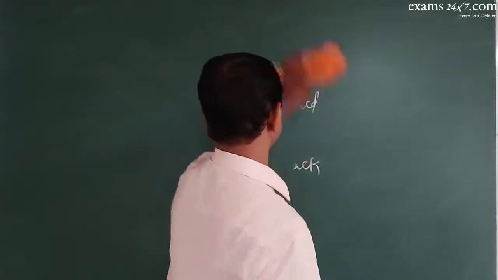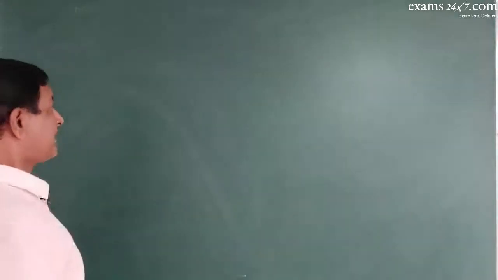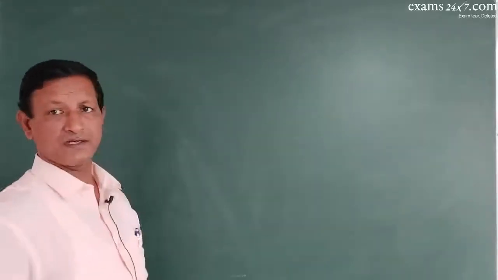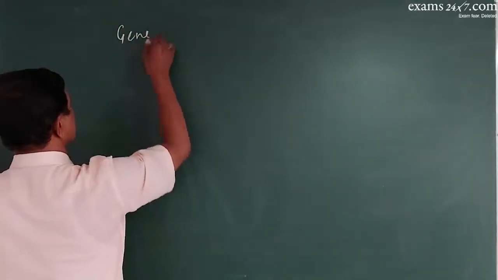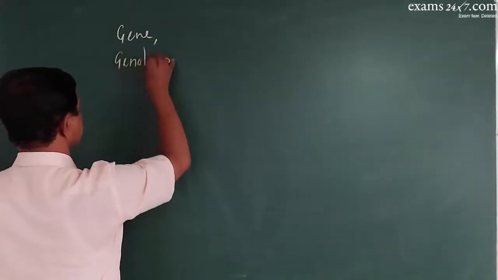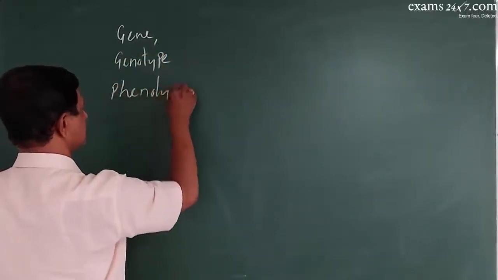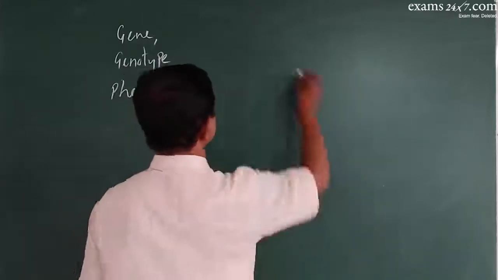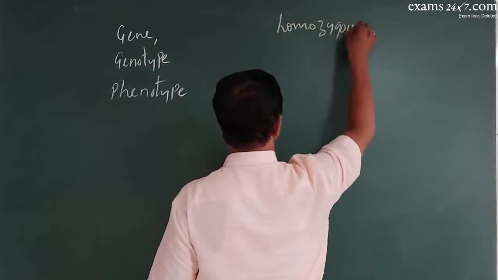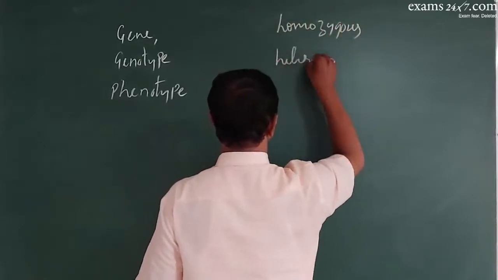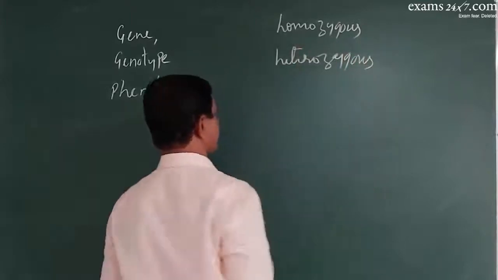Then, many terminologies are there in genetics, like gene, genotype, phenotype, homozygous, heterozygous.